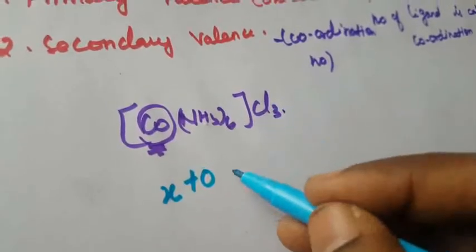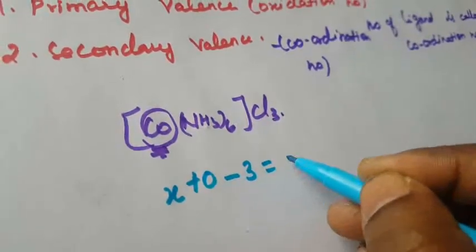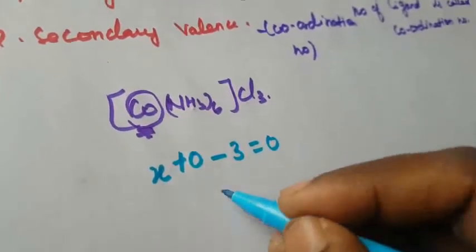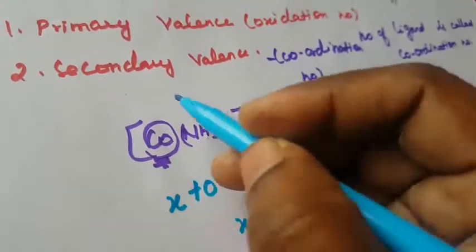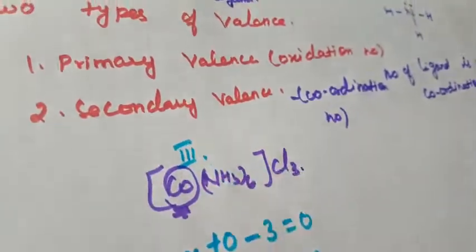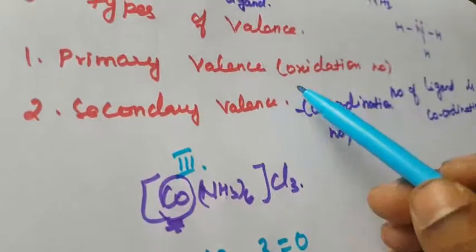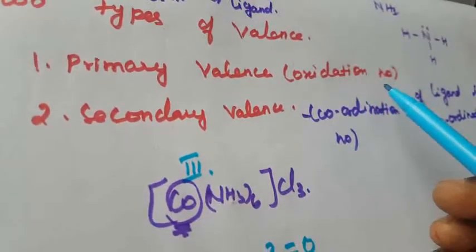Chlorine is minus 1, so 3 chlorines give minus 3, and the total charge is 0. So X is equal to plus 3. The oxidation state of cobalt is plus 3.